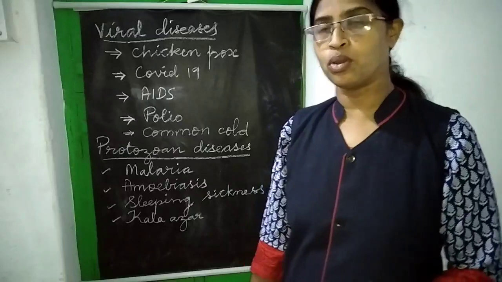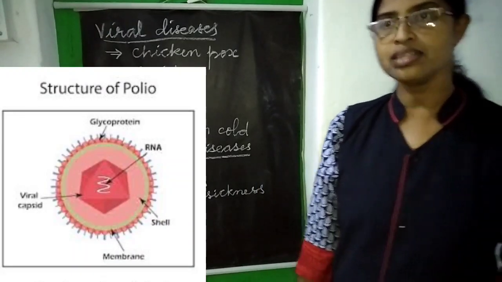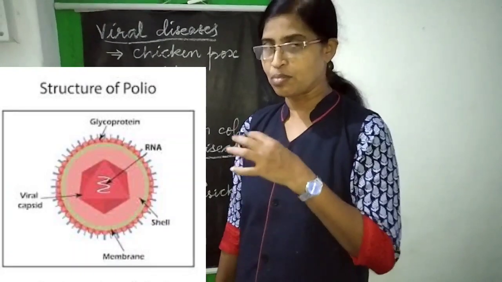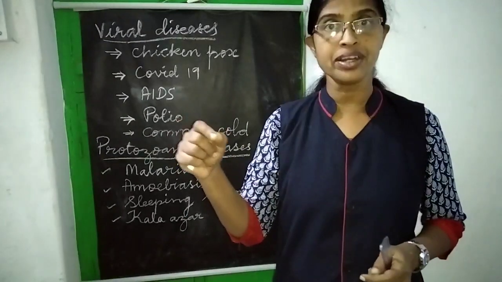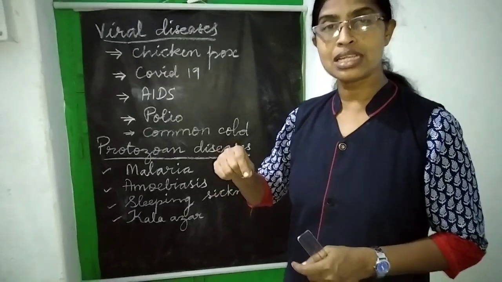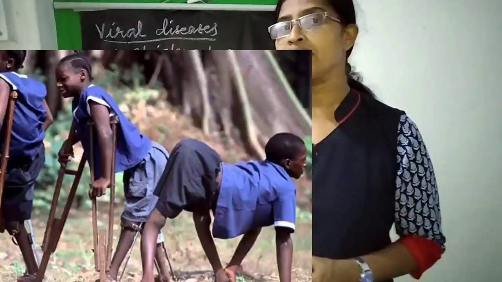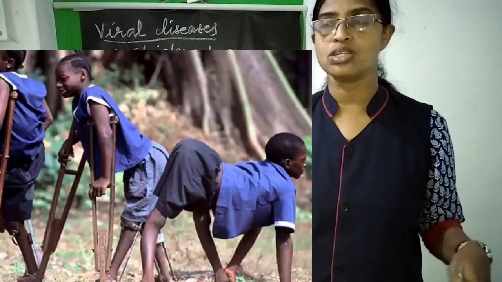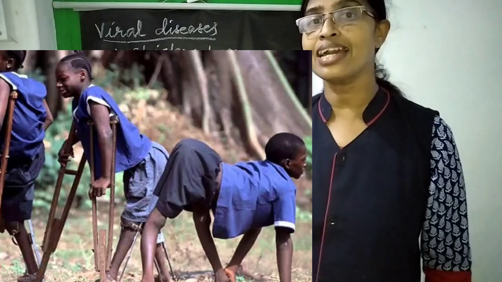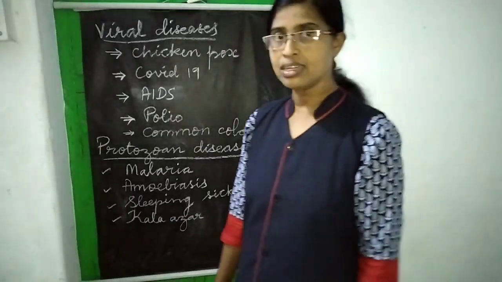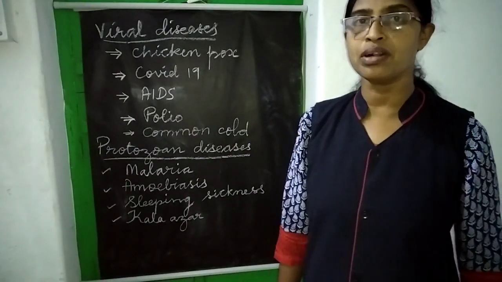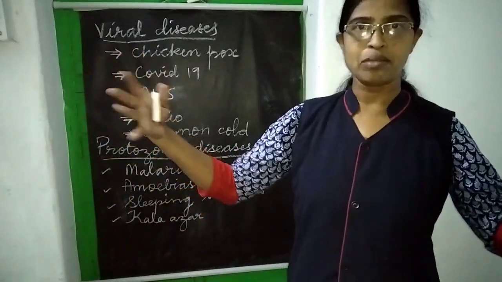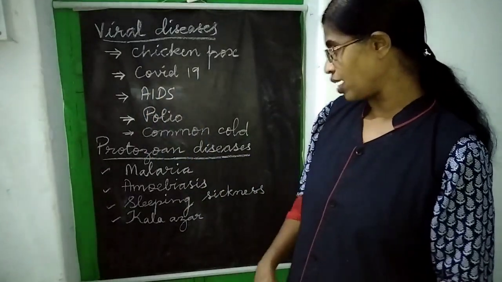Then polio. Polio is also caused by a virus. Polio affects children, and it causes deformities of the body, especially the limbs. Mostly the legs and hands will be affected. So we can call this a crippling disease. It causes damage to our appendages, that means legs and hands.